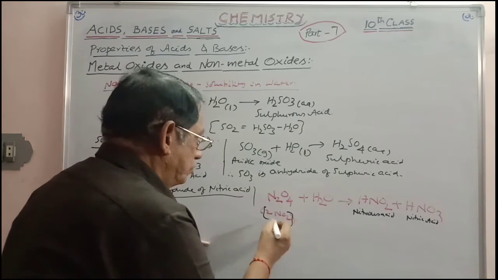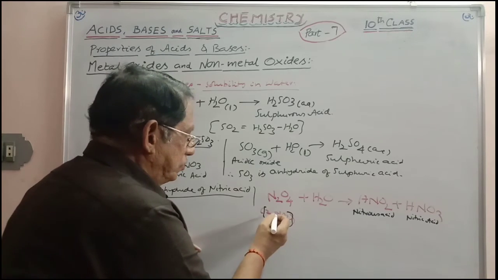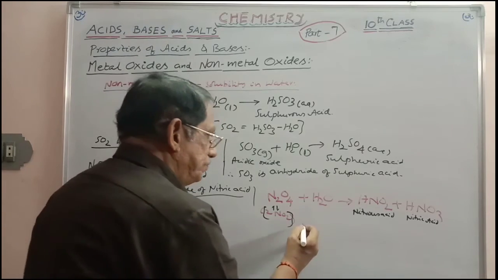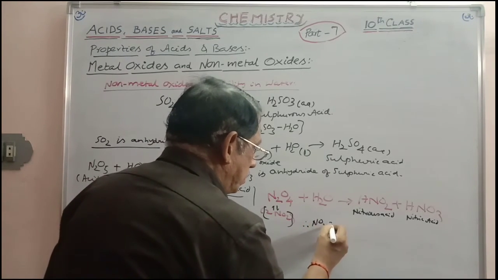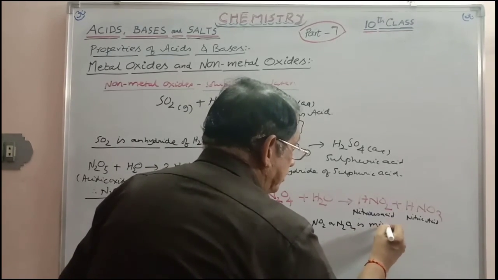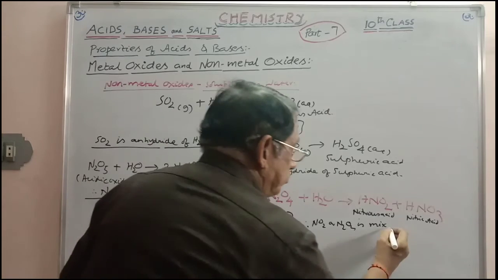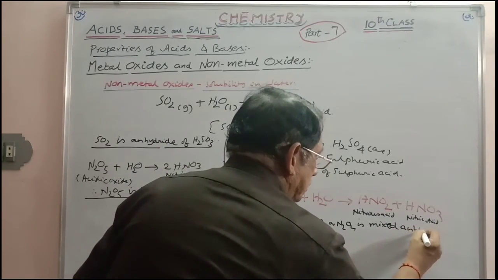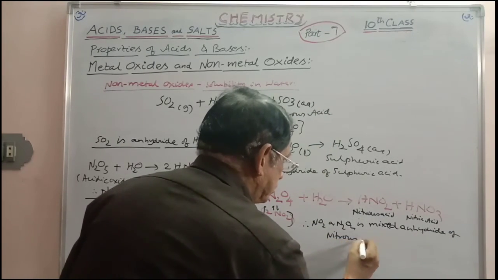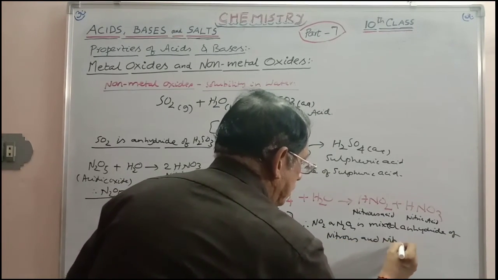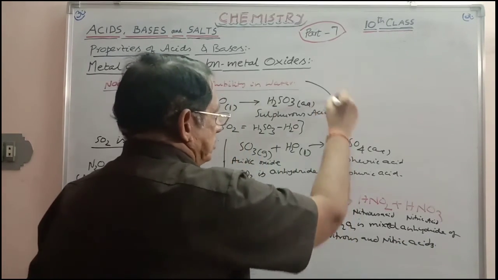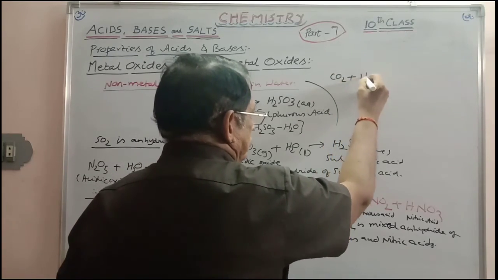Both mean the same, as NO2 dimerizes to give N2O4. And therefore, NO2 or N2O4, nitrogen tetroxide, is a mixed anhydride, not of a single acid. You are getting a double acid there. Mixed anhydride of nitrous and nitric acids, right?